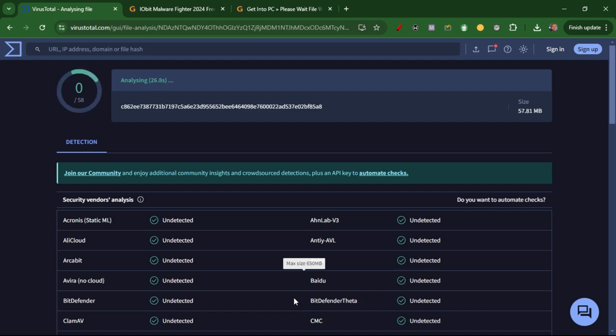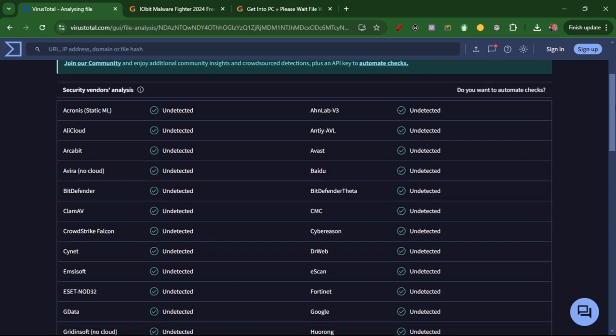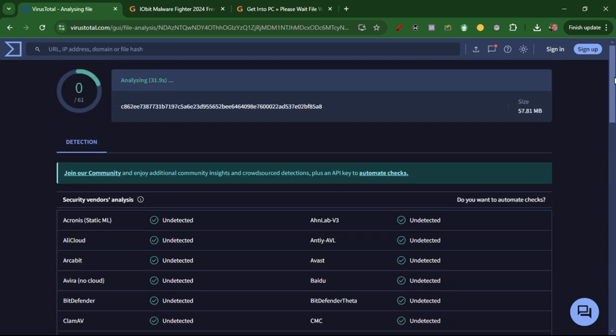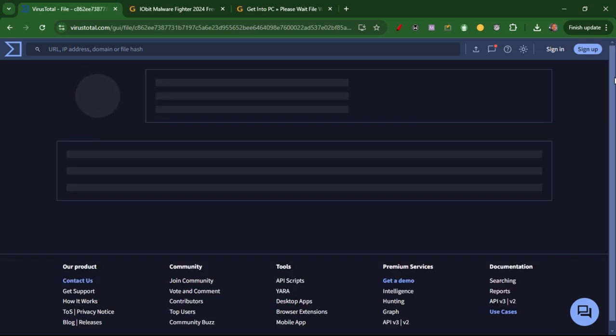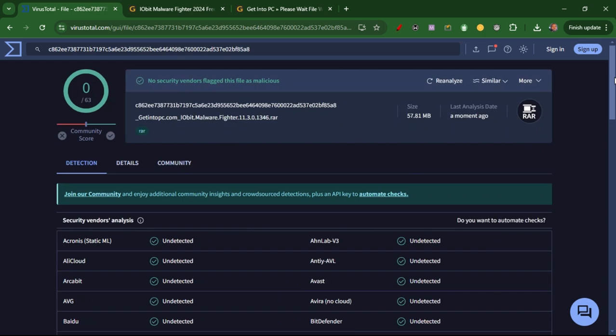So let us see. As you can see, everything is being detected and checked, but let us wait while everything is being checked. As you can see, the analysis is going on, and there are some certain things coming back to let us know what is going on. Alright, so let us hold on. When this is done, I'll let you know. Okay, so I think it's done.